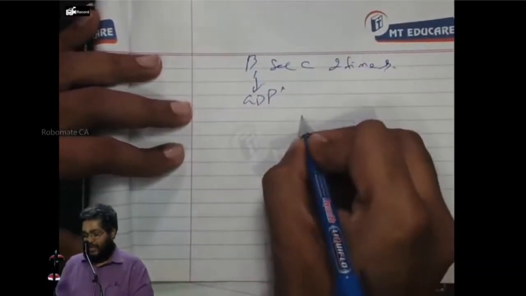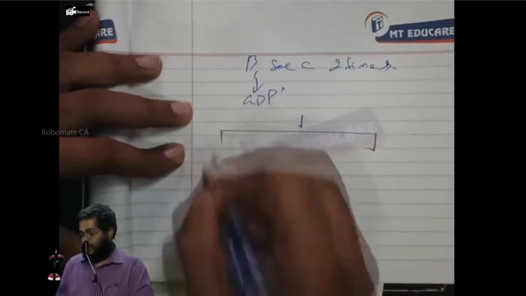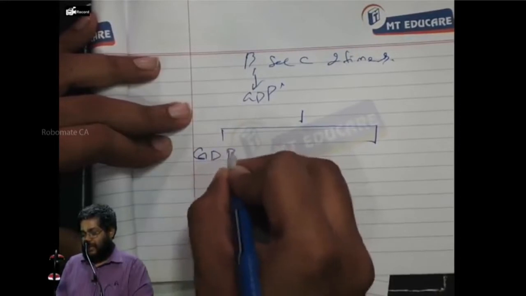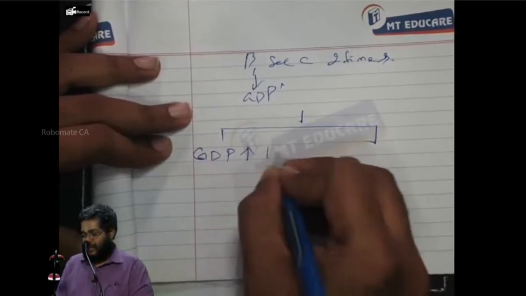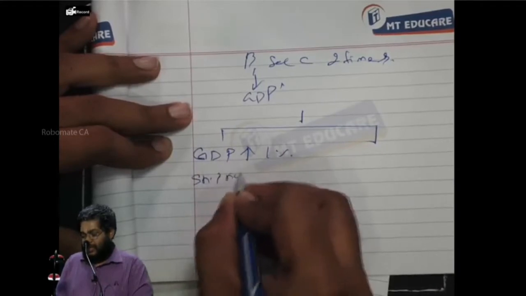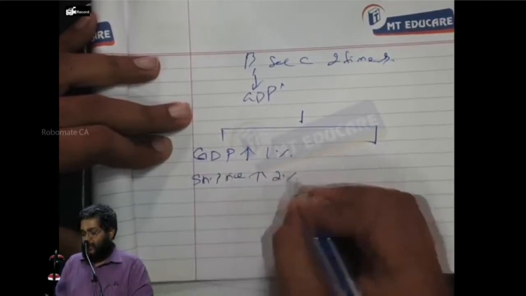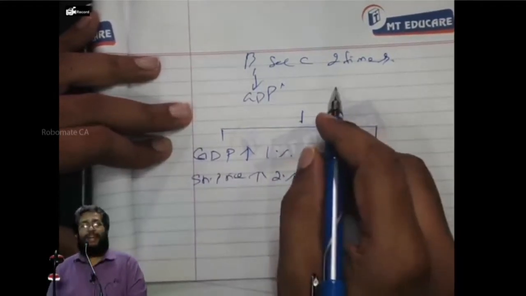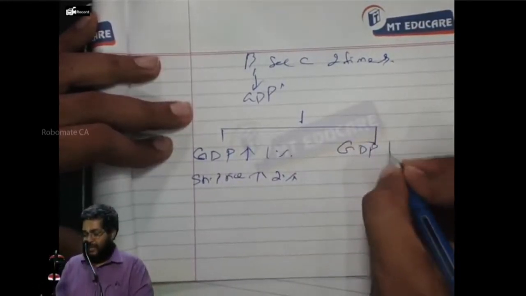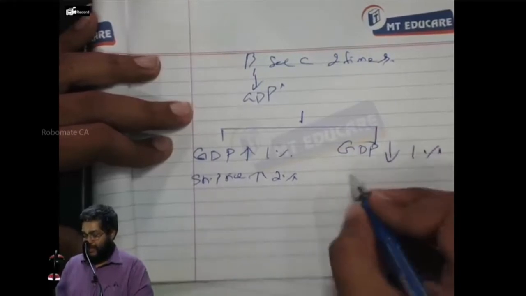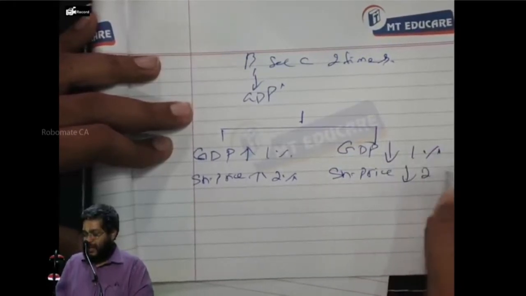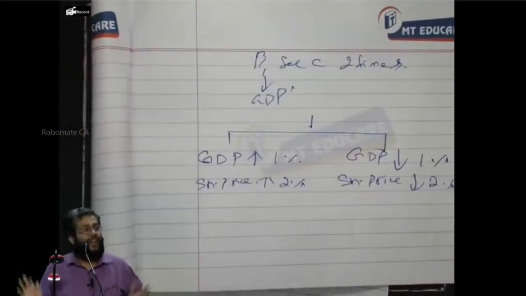Now, look at this. Two things. One, GDP increases by 1%. What happens here? Share price increases by 2%. Now is beta positive or negative? Positive. Same direction. Next, GDP decreases by 1%. What happened? Share price decreases by 2%. Everybody, are you following or not?